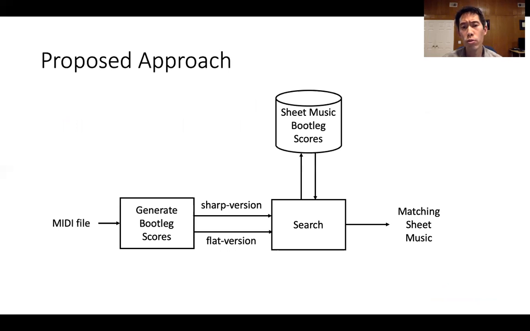Our proposed approach has three main parts, as you see in this slide. We'll talk about each of these three parts in the next several slides. The first main part is to construct a database of sheet music bootleg scores.